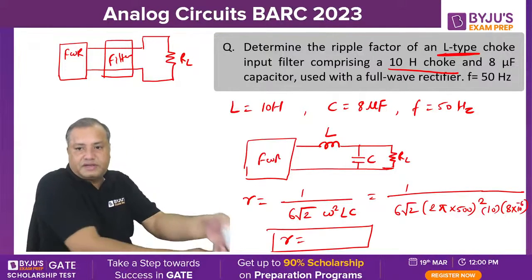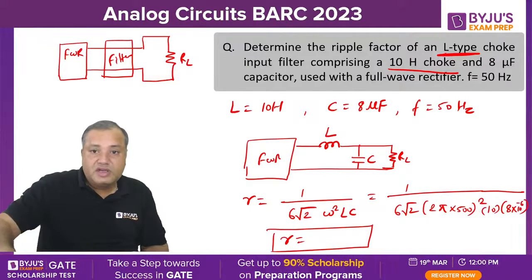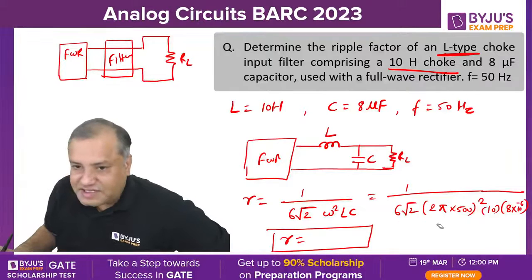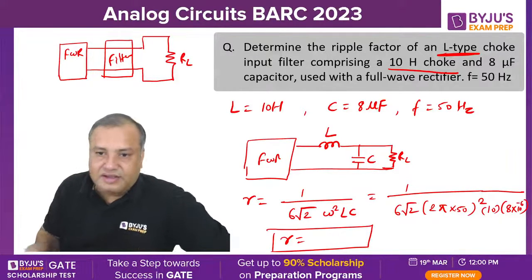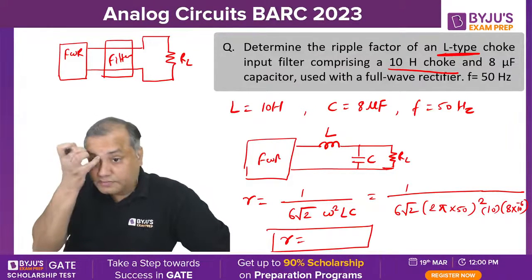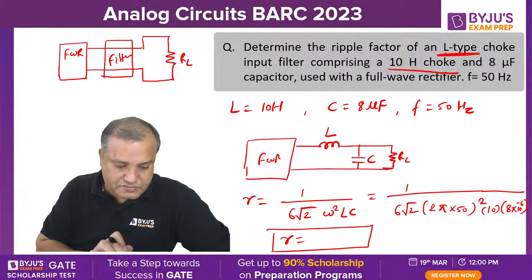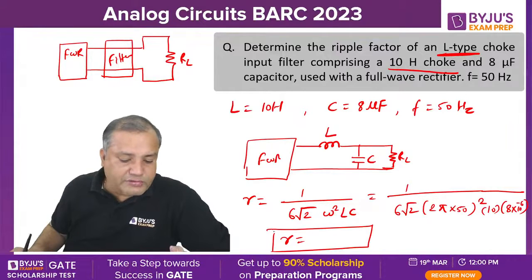You want me to calculate? It's 50, right? 50 hertz, not 500. So 100 pi square into 8. My answer is 0.014926.